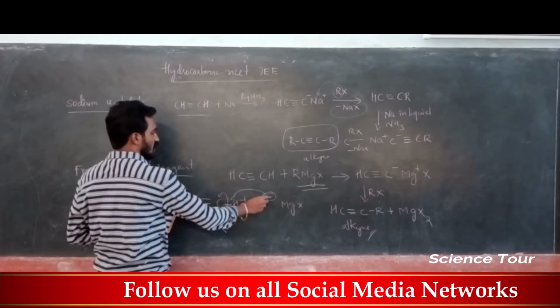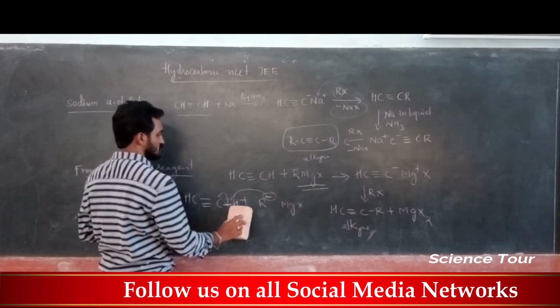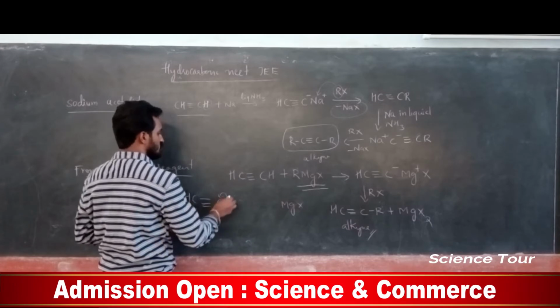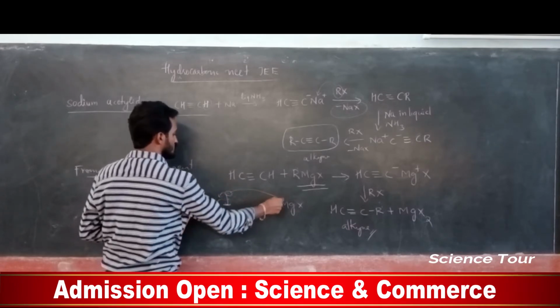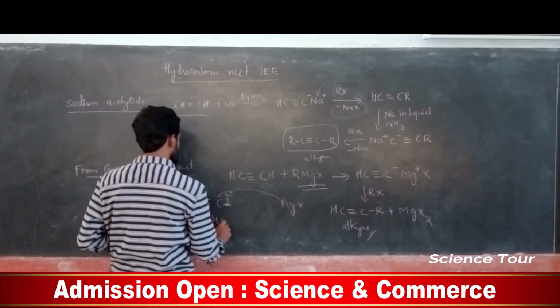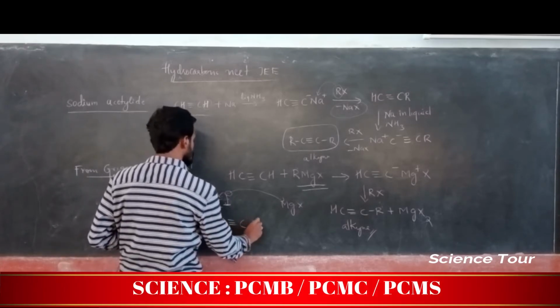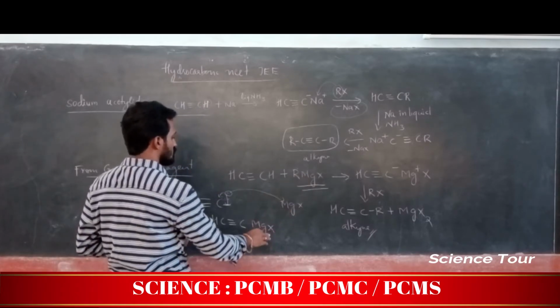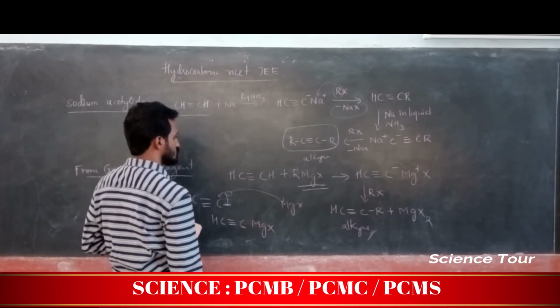So RH will be removed, and this bond comes out and attracts this MgX, so it forms HC triple bond C MgX. Okay, again it is treated with RX, and R will replace this MgX.